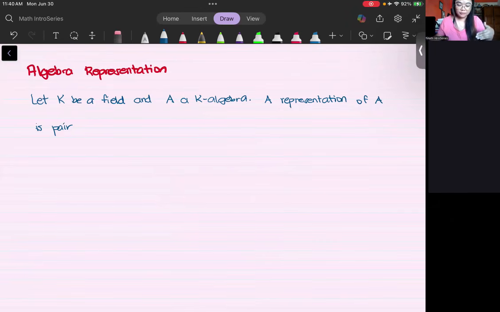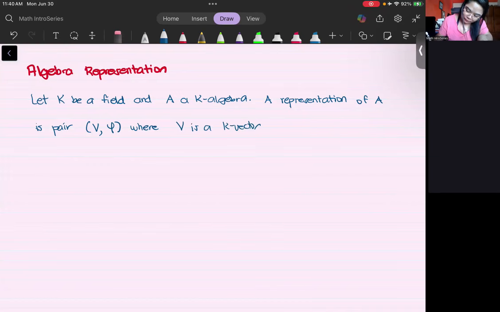Similarly, you also have a pair of a vector space and a mapping phi where V is a K vector space and phi here is what we have seen earlier. It is a mapping from the K algebra A to the space of endomorphisms on V. So this is a K algebra homomorphism.